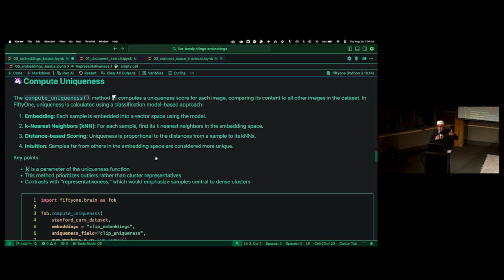The thing is, the FiftyOne Brain, as of now, that part's not open sourced yet. It might be soon. But once it is, you will have all the gory details about how uniqueness is computed. For right now, this is the algorithm, and the rest of it is a little bit of secret sauce. Just real quick, the secret sauce is really an administrative thing. Many years ago, this was the foundation for some sort of commercial endeavor, and they realized it was not a commercial endeavor for us. And then engineers being engineers, we'll open source it, we'll open source it. So very soon it's going to be open source. It's merely an administrative function. Perhaps laziness on the engineering side.